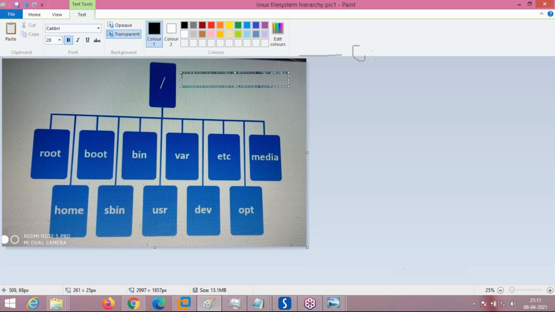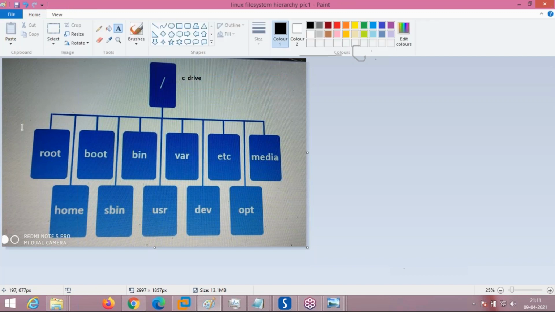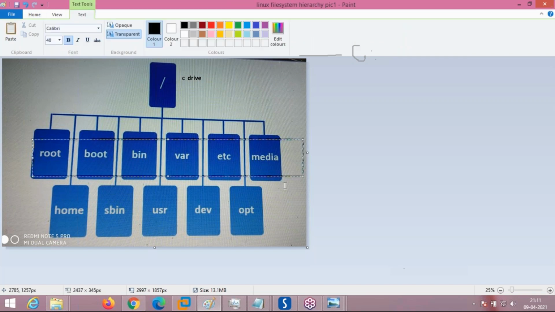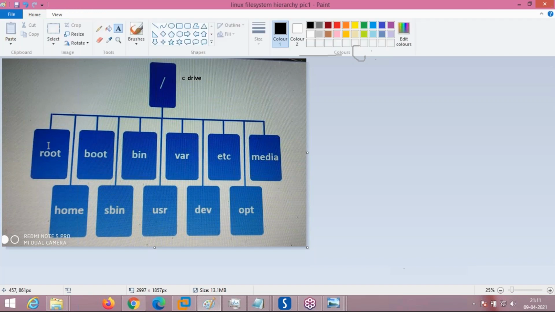This is equivalent to C drive. Okay, after that you can see here there are other folders like root, boot, bin, and so on. What is the purpose of each? All the data under root can be distributed into different directories.